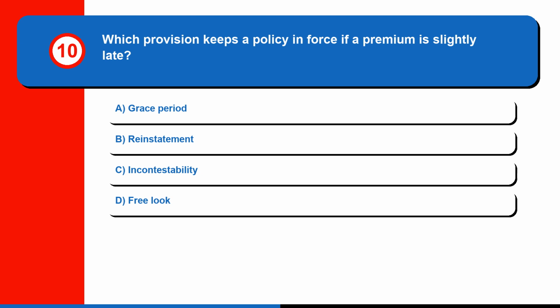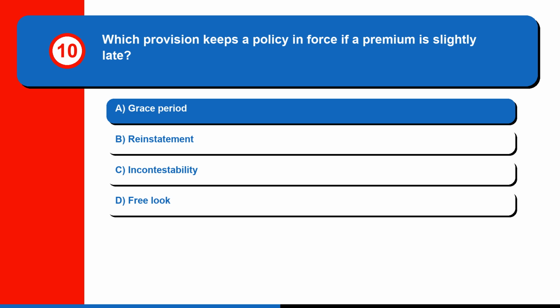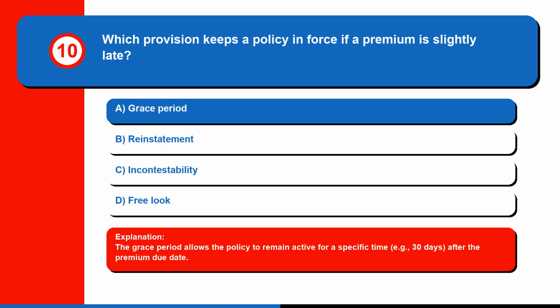Question 10. Which provision keeps a policy in force if a premium is slightly late? A. Grace period, B. Reinstatement, C. Incontestability, or D. Free look. The correct answer is A. Grace period. The grace period allows the policy to remain active for a specific time, for example 30 days, after the premium due date.